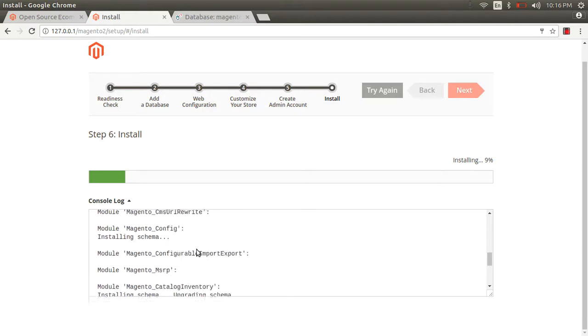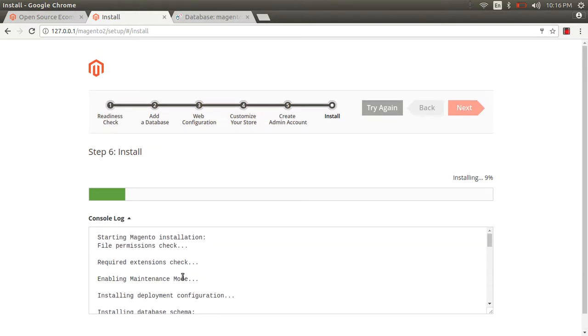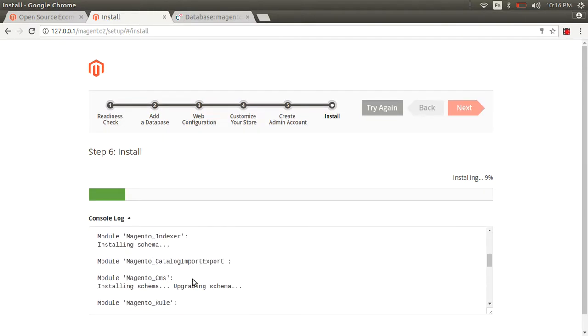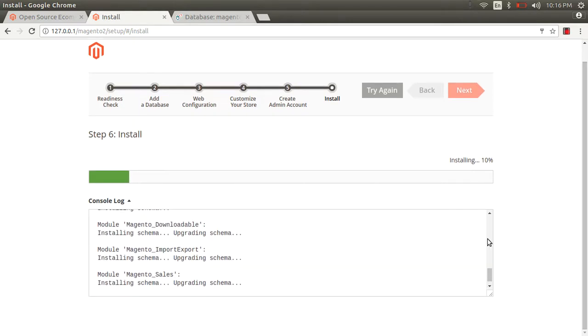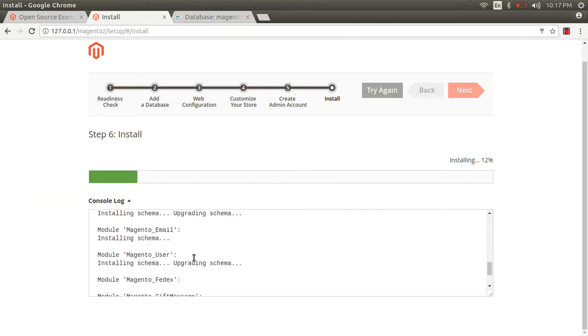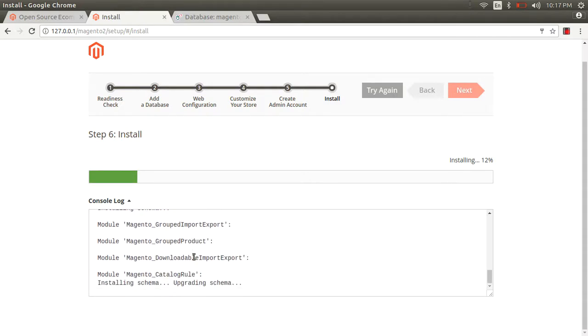So this is now running. Okay, guys, it takes at most 30 seconds more, then definitely we have installed Magento 2.